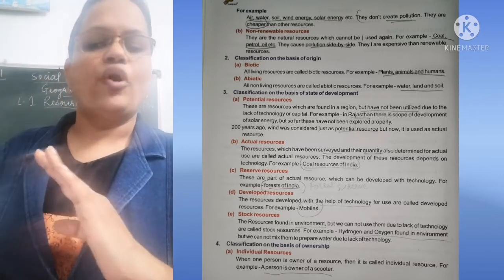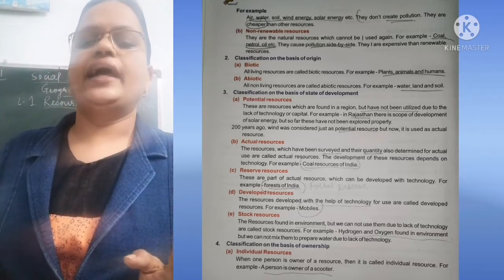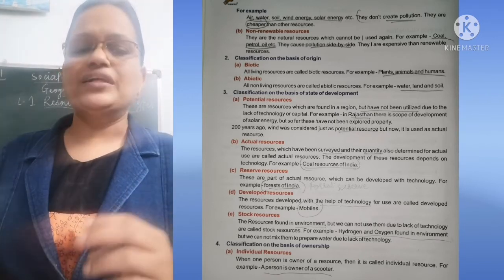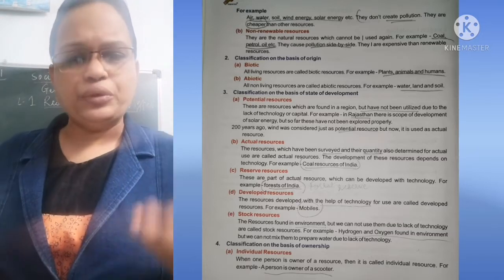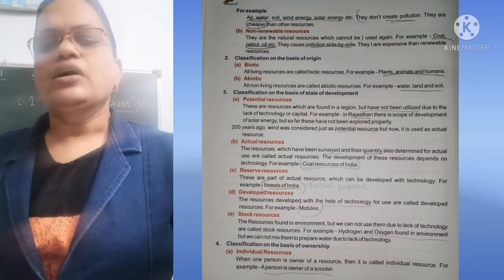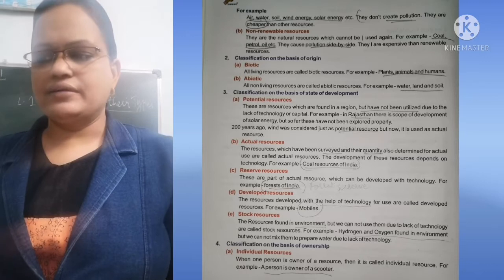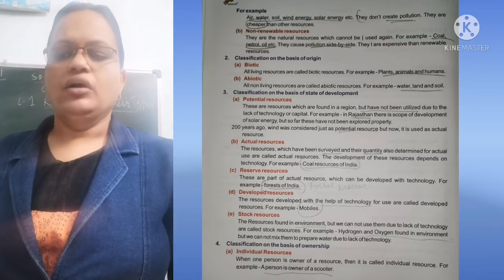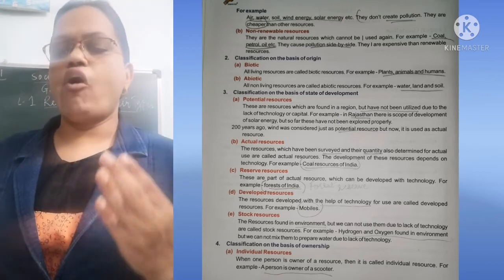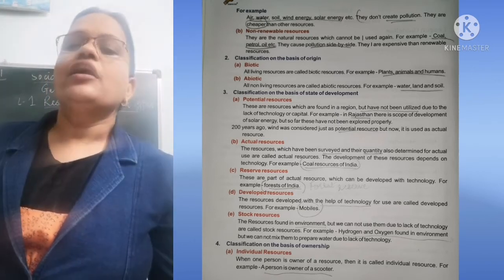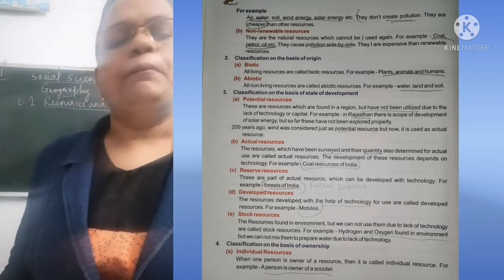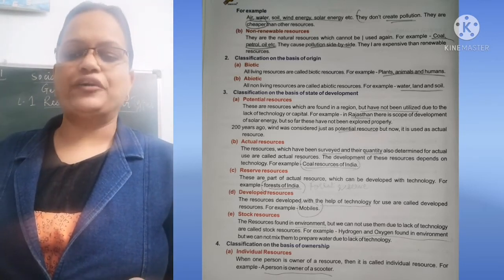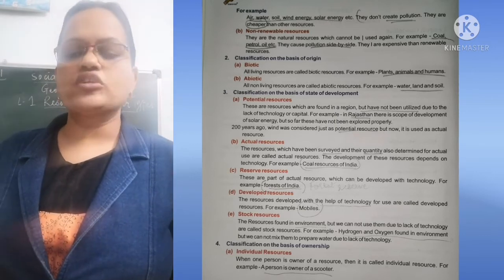Second point is non-renewable resources. They are the natural resources which cannot be used again. Once we use them, we cannot use them again. They are called non-renewable resources. For example, coal, petrol, oil, etc. They cause pollution side by side. Coal causes pollution, and cars running on petrol and diesel all cause pollution.